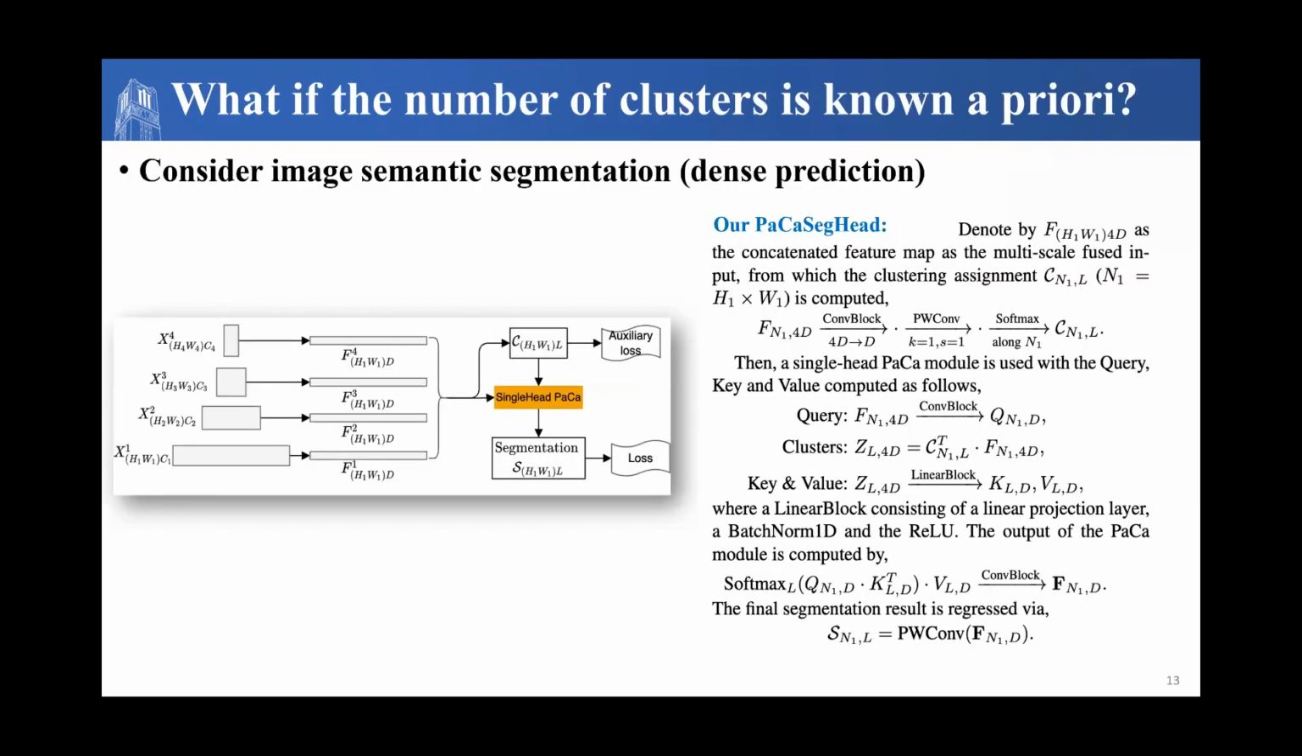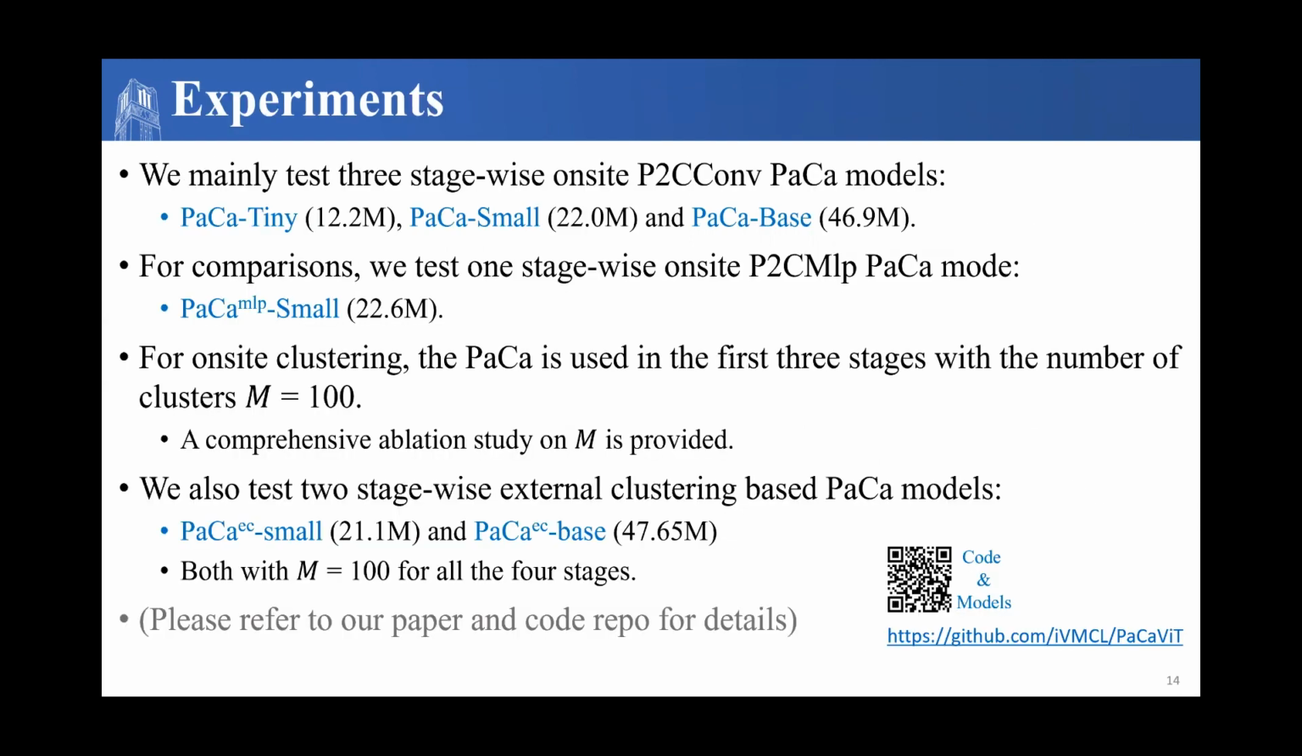Here, we ask the question, what if we already know the number of clusters a priori, like we do for image semantic segmentation? In this case, we use a singular single-head PaCa module to generate the segmentation results. In our experiments, we focus mainly on these three models, which utilize stage-wise convolutions. But for comparison, we also incorporate stage-wise MLP versions, as well as 2 additional external teachers.